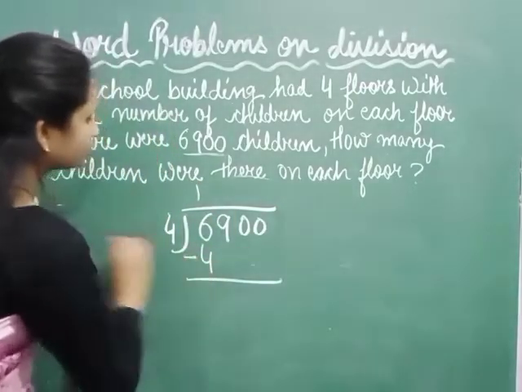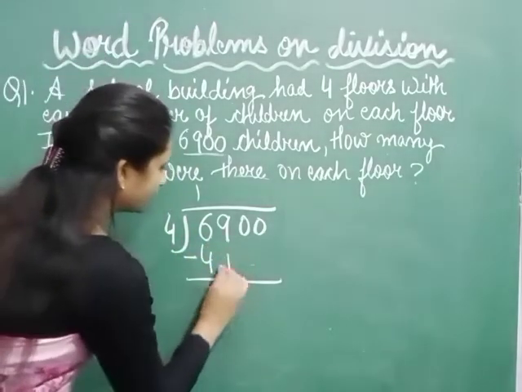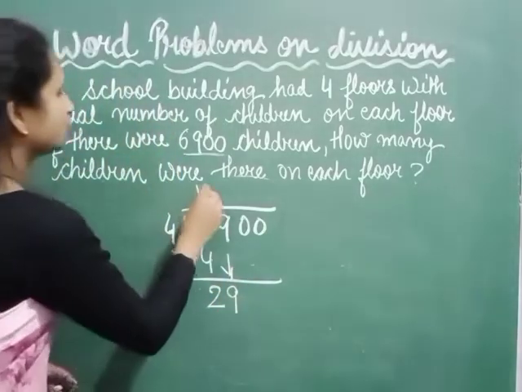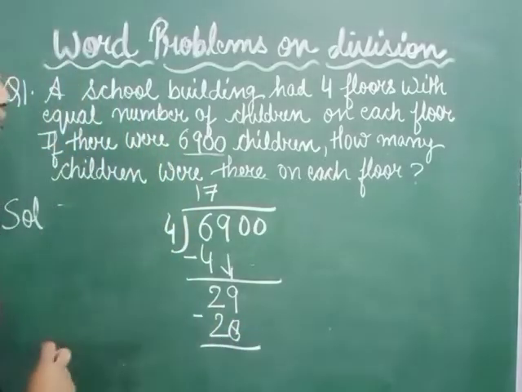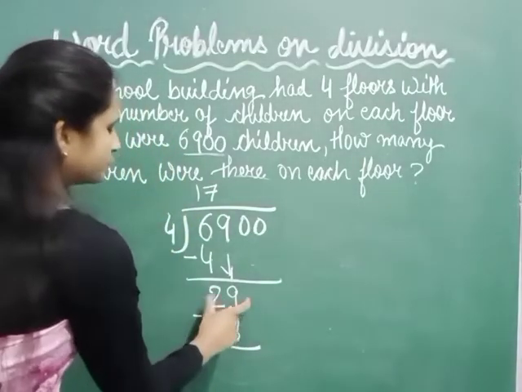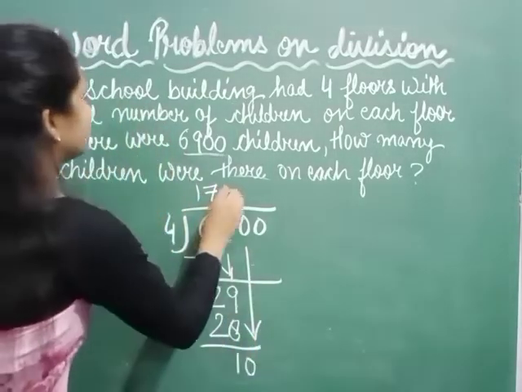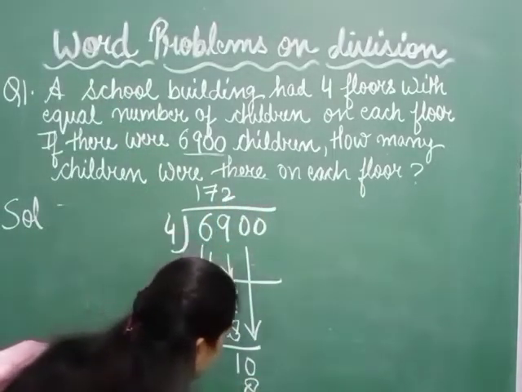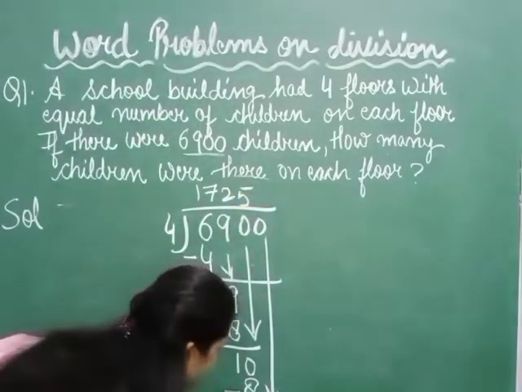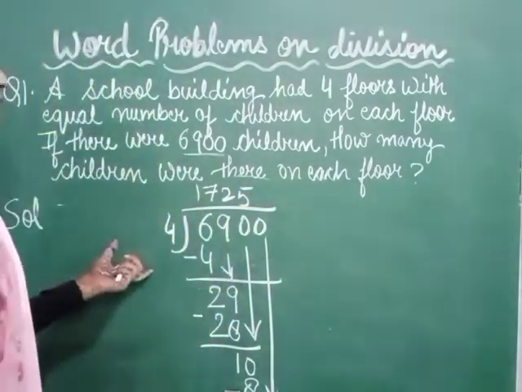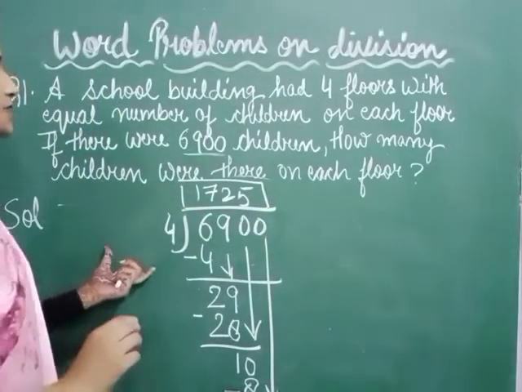So 4 ones are 4. I hope till now you have understood how to divide. 6 minus 4, 2, and 9 will come here, 29. 4 7s are 28. We have to take 1 or 2 numbers less than the number here. 9 minus 8, 1 and 0. Now 4 2s are 8, 10 minus 8, 2. Again 0 will come here, and 4 5s are 20. So 0 remainder, and our answer is 1725.